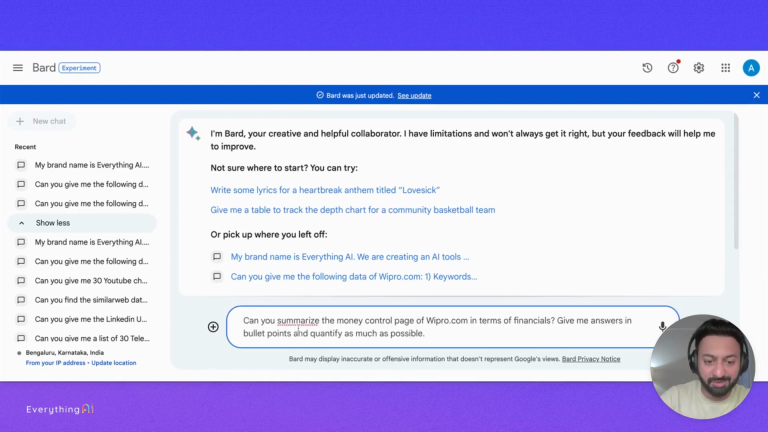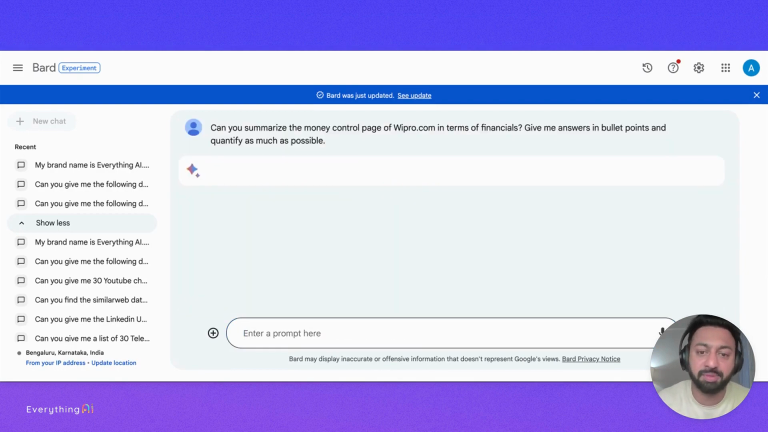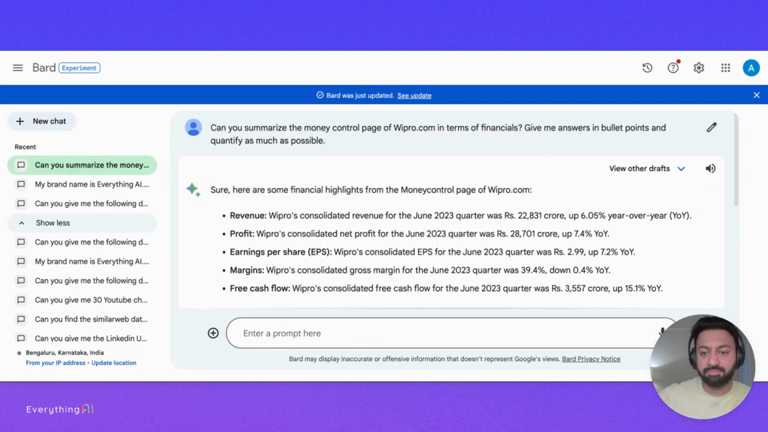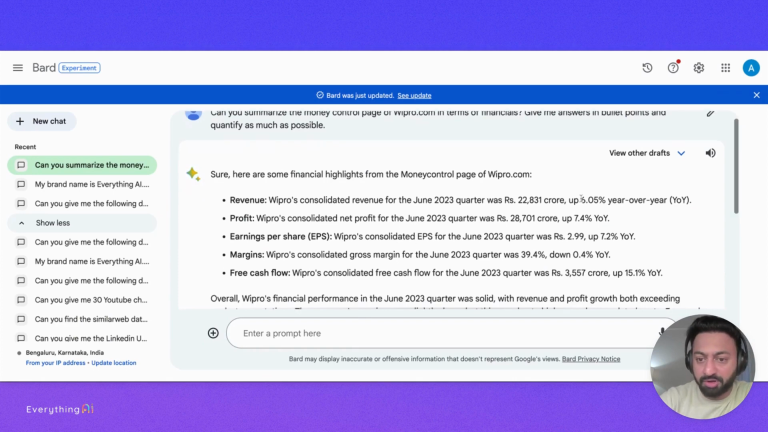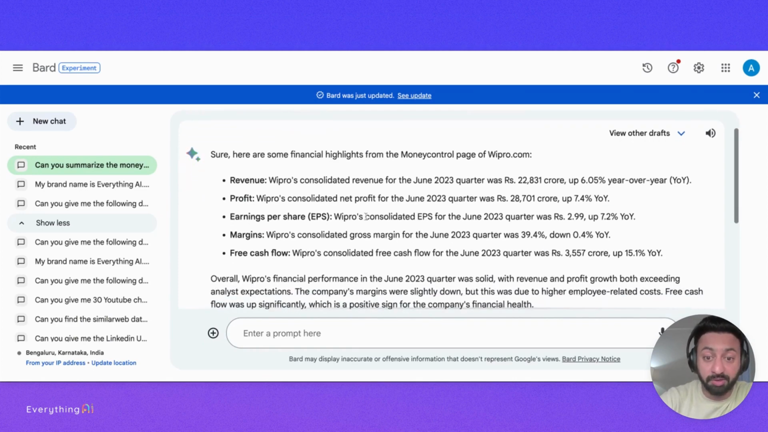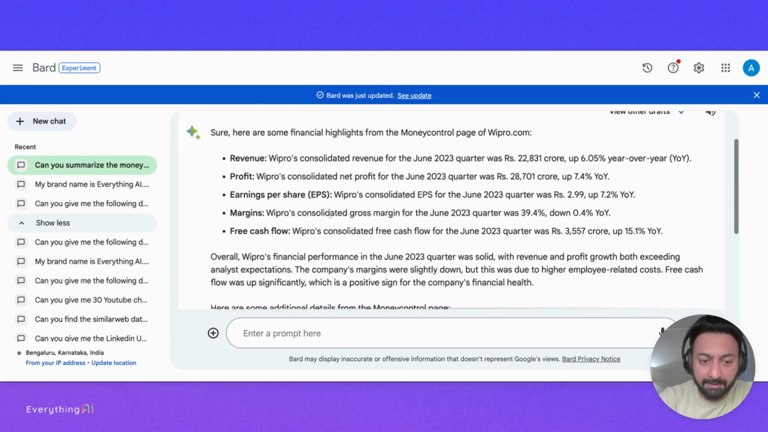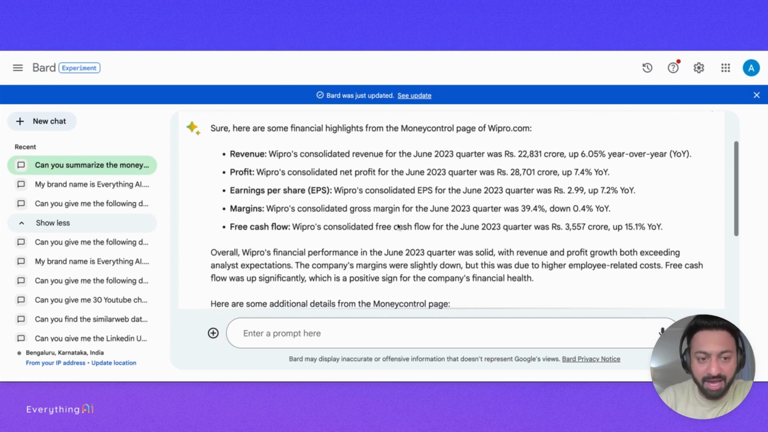Clearly, Bard is winning right now. So I'm going to put in the same thing. It says, can you summarize the Moneycontrol page of Wipro in terms of financials? Give me the answers again. And boom, here are some financial highlights from the Moneycontrol page. Wipro's consolidated revenue is this, up 6.05%. Again, super. I would think it's maybe accurate, but may not be the most accurate, and I think we should double check with Google. Free cash flow, and I'm going to maybe check that in Google right after this, right? So these are the answers that you get on Bard, and then let's look at Perplexity.ai.